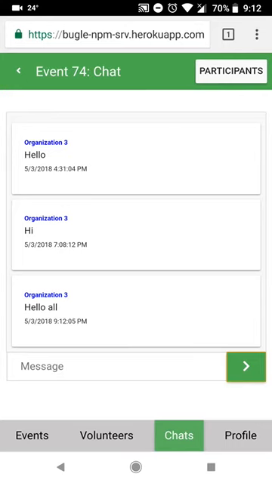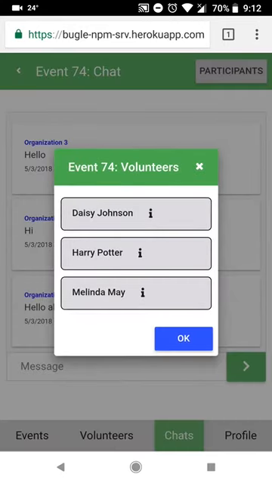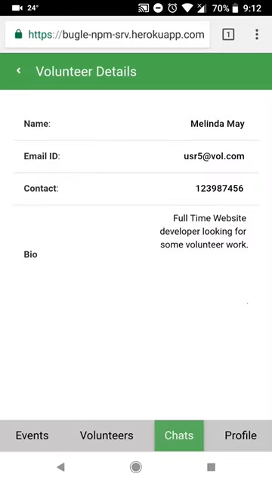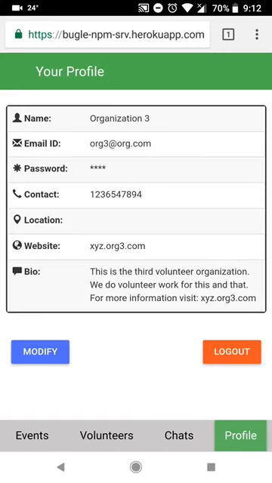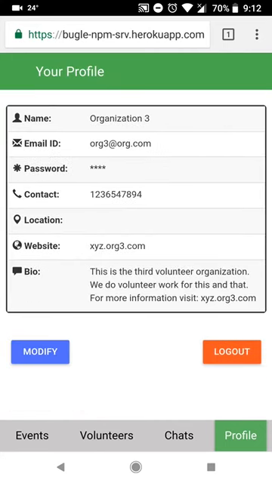The participants button on the top right of the screen will show a list of approved volunteers. The information icon will again take the organizer to the information of the volunteers. The last tab is the profile tab. Here the organizer can see or edit their profile by clicking on modify. The logout will allow you to log out from the application.